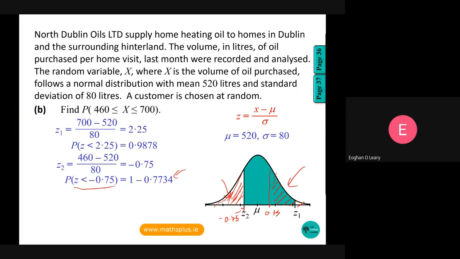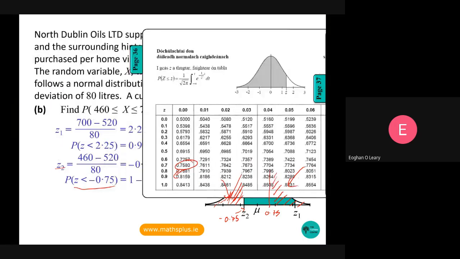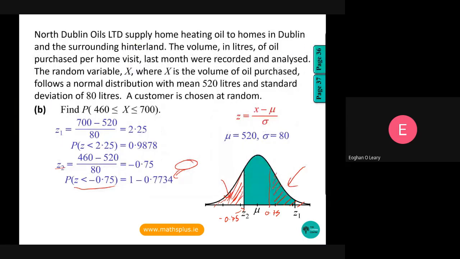So again, I go back to my table book. This time I'm going to page 36. I'm looking up 0.75, and my answer is 0.7734. Okay, so I have 1 minus 0.7734, and I get 0.2266. Okay, what happens next?